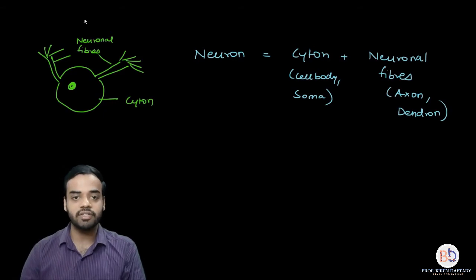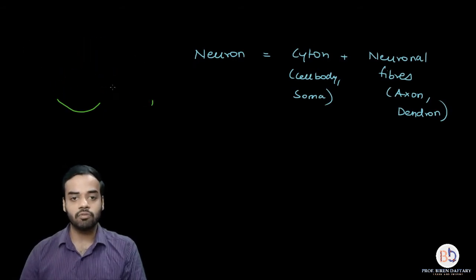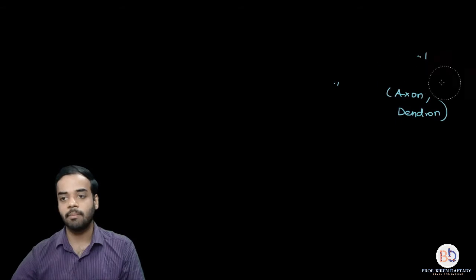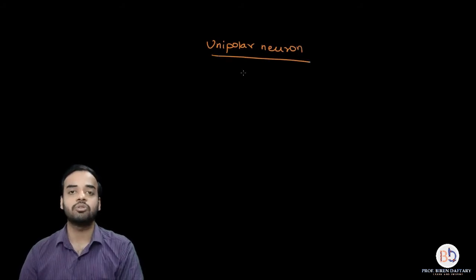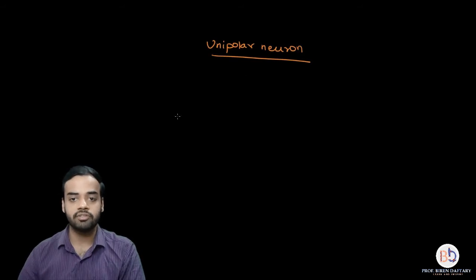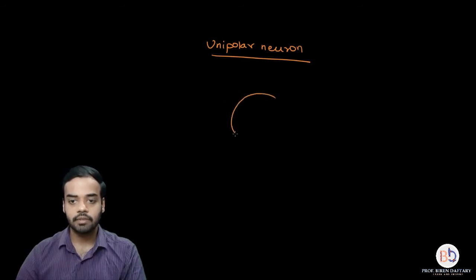Now let us start with what is unipolar neuron, what is bipolar neuron, and what is multipolar neuron. So starting off with the first type, that is going to be the unipolar neuron. Now in a unipolar neuron, there is only one fiber which is attached to the cyton. Alright, so if I want to draw a unipolar neuron, it is going to be something like this, that over here, this is the cyton.